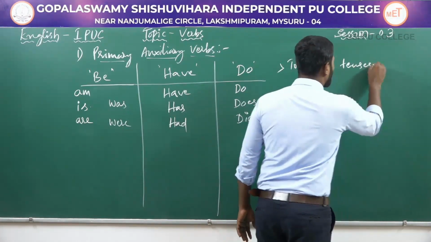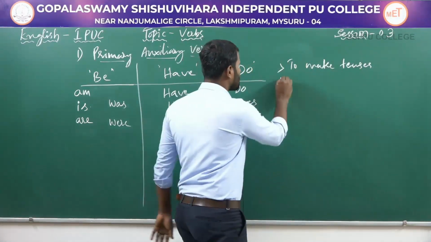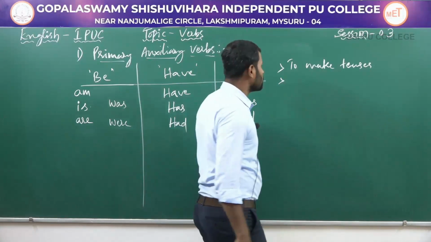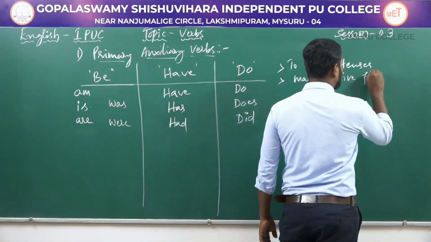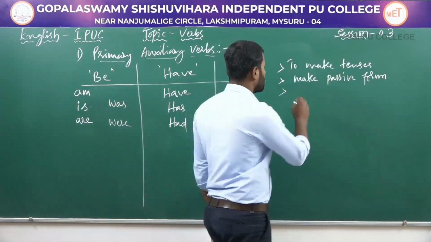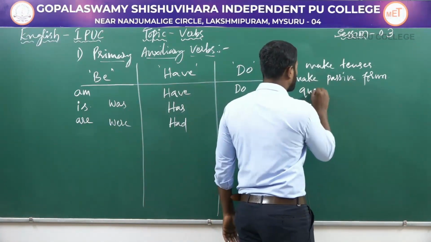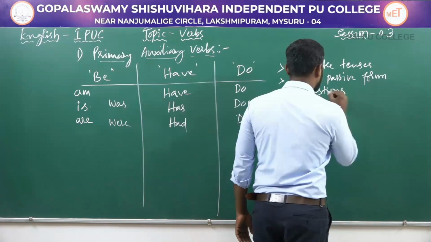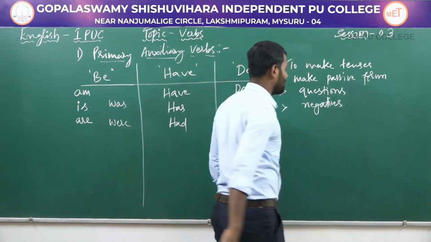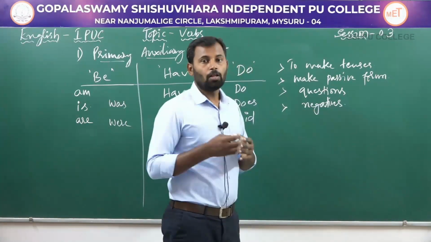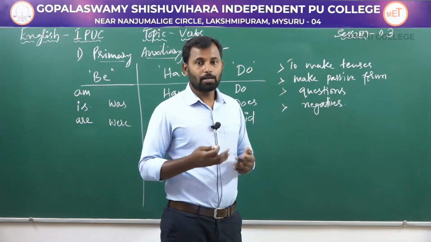tenses. They are used to make tenses, and they are also used to make passive form, and to make questions, and to make negatives. So as we all know, there are 12 different types of tenses.